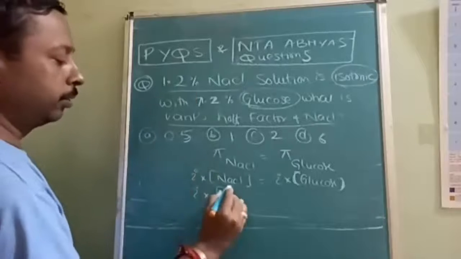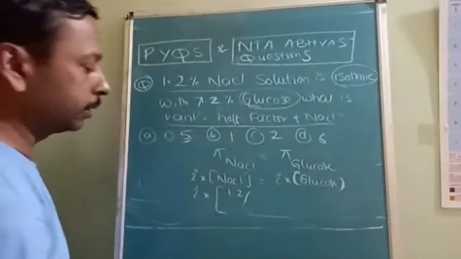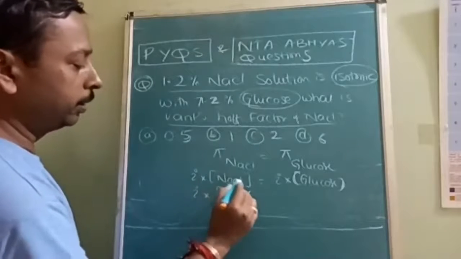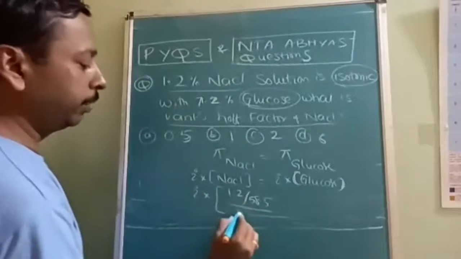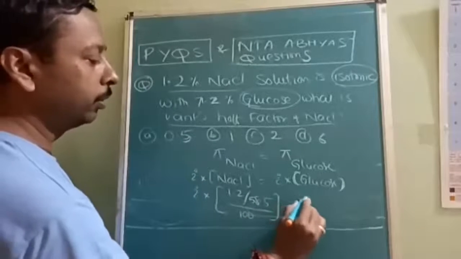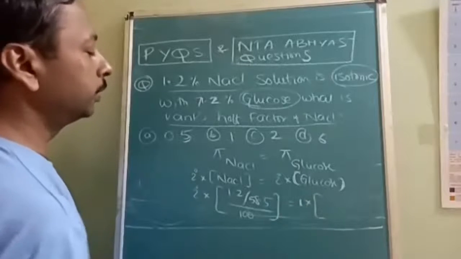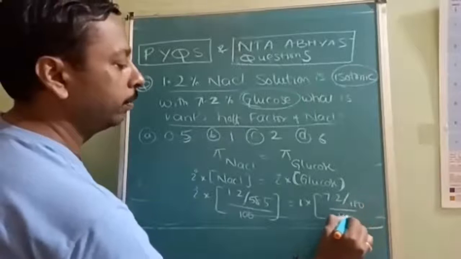NaCl mass is 1.2 divided by the NaCl molecular mass, 23 plus 35.5, divided by 100 ml. For glucose, i is equal to 1, and the mass is 7.2 divided by 180, divided by 100.